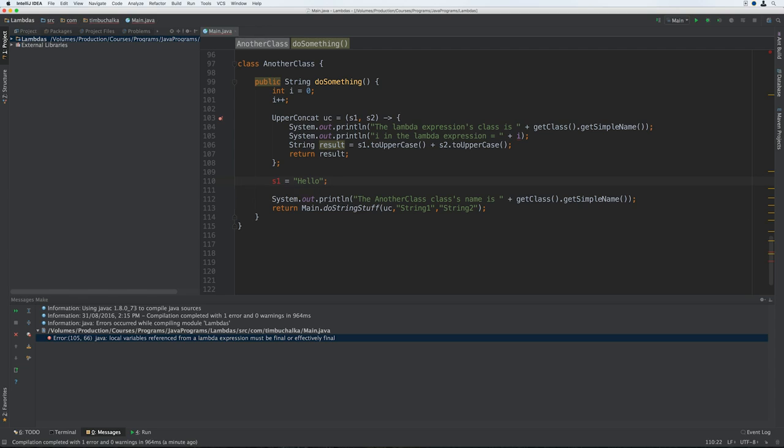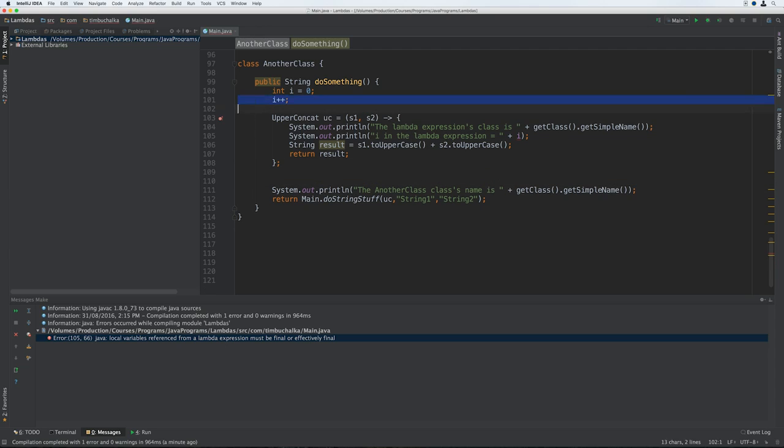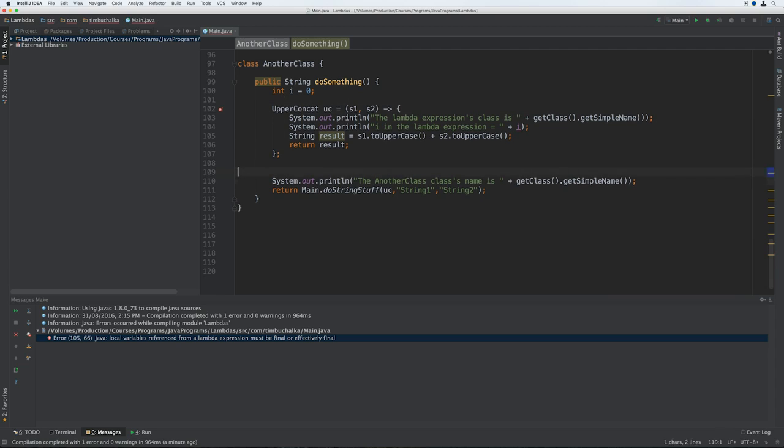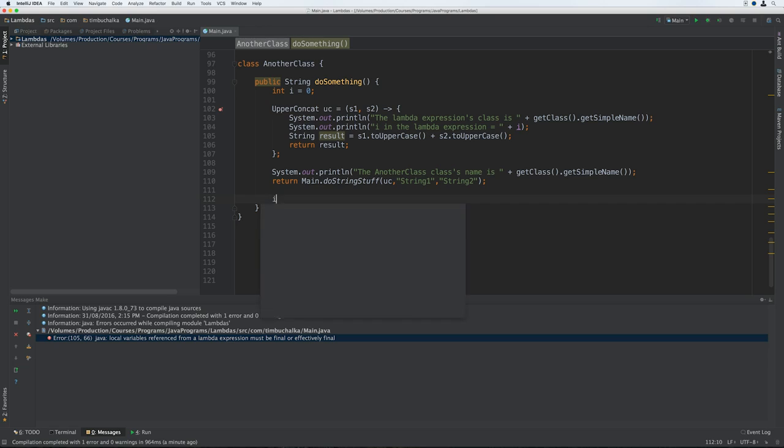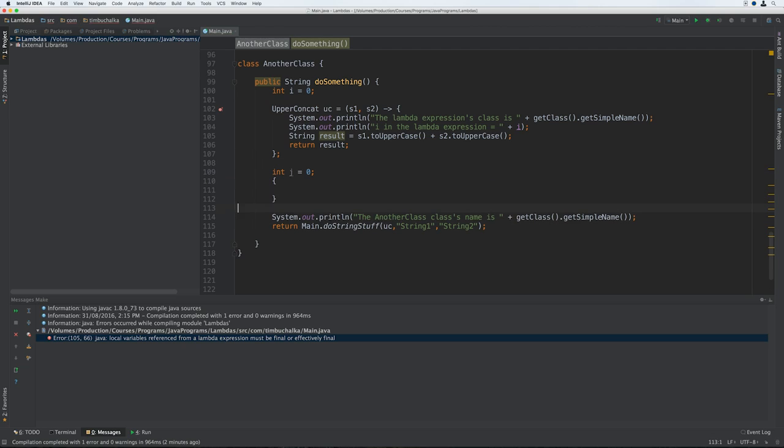So when working with Lambdas, just imagine the code is enclosed within curly braces. To be clear, I'm going to type a bit of code to show you what the scoping would be, and I'm going to remove these other things that were causing errors. Just imagine that this is what's actually going on. We'd start with something like int j equals 0. That's obviously in the wrong place, so put that before the return. Let's just put it up here because we're going to delete this. It's only a temporary thing just to make the point.